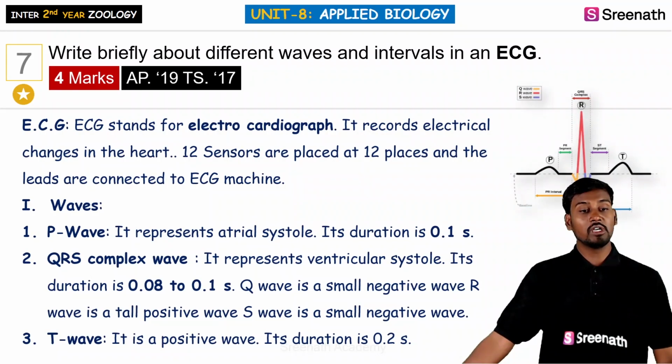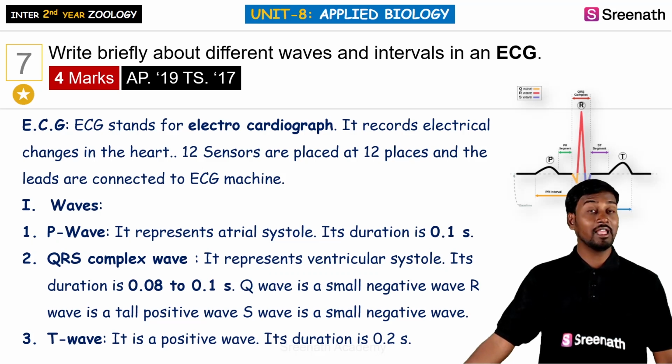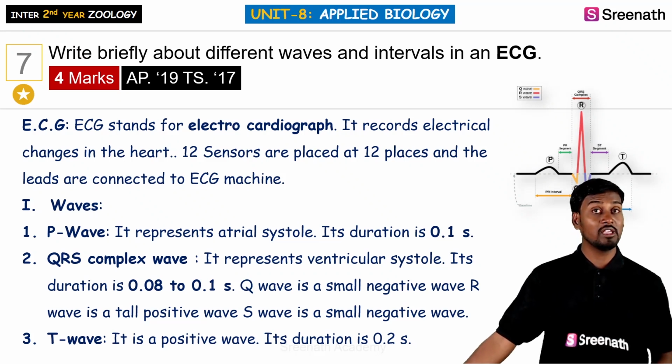So here, ECG stands for electrocardiograph. It is generally involved in recording the electrical impulses or changes which take place in the heart during the heartbeat. There are 12 sensors which are placed in 12 places, and these 12 connections are given to the ECG machine.